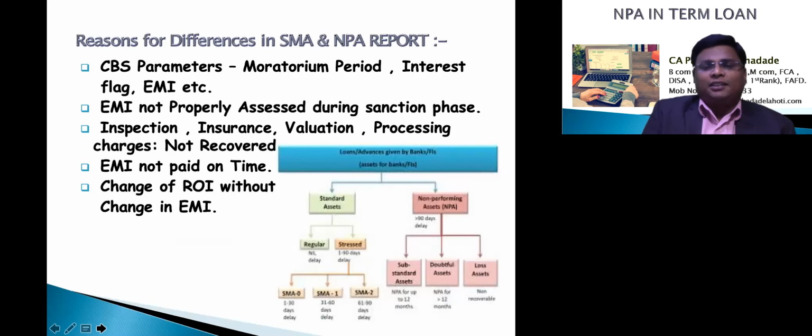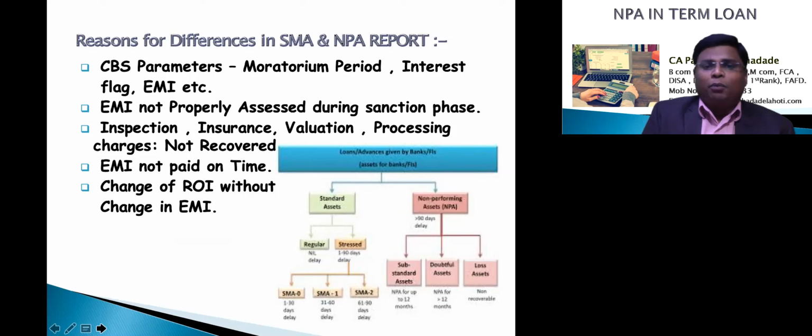CBS parameters. The overdue report or SMA report is generated from the CBS system, so it will take all the parameters fed into the CBS system. Whenever we are doing the audit, we observe that there are certain mistakes made while feeding the system. Sometimes the moratorium date is not properly set.